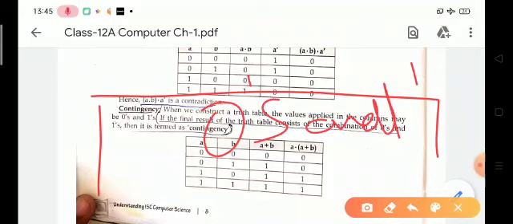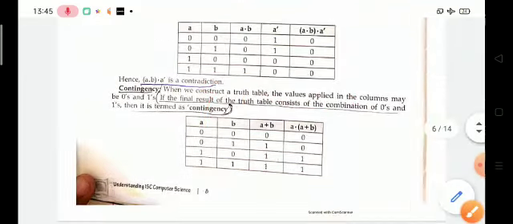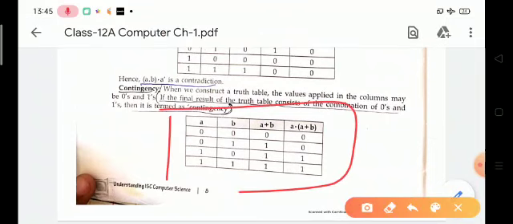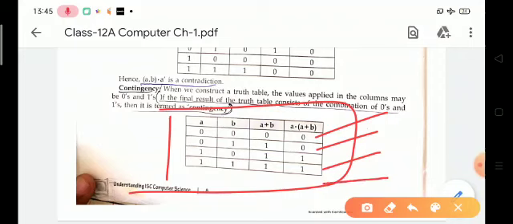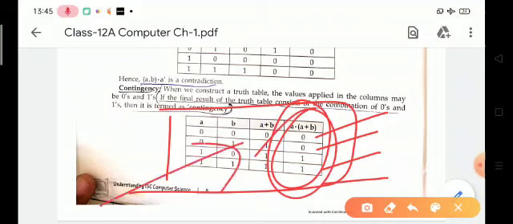Tautology means the output is 1, contradiction is 0, and contingency is a combination of 0 and 1. Look at this truth table. In this table there is a combination of 0 and 1, so this truth table is a contingency.